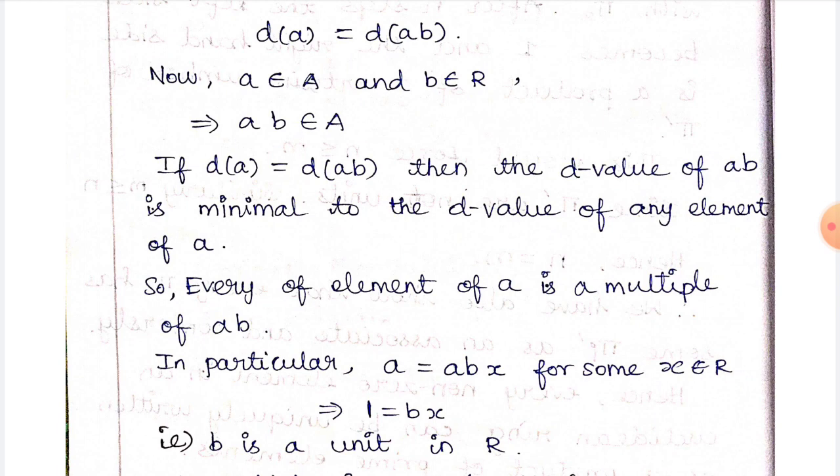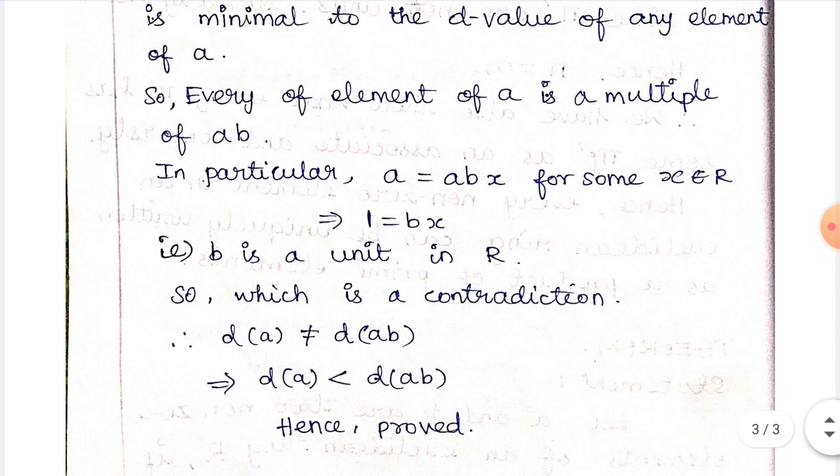So we can say a can be written as a multiple of ab, that is a is equal to ab into some element x in R. So a is equal to ab times x for some x belonging to R. Cancelling a, we get 1 is equal to bx. That is, b is a unit in R because x belongs to R. But this contradicts our assumption, because in the statement itself it is given that b is not a unit in R. So this is a contradiction, and we can say D of a is not equal to D of ab.